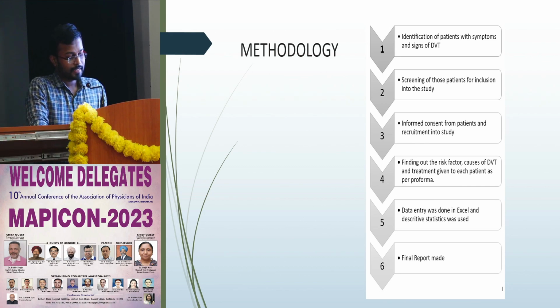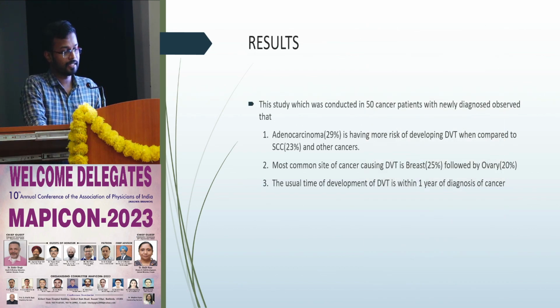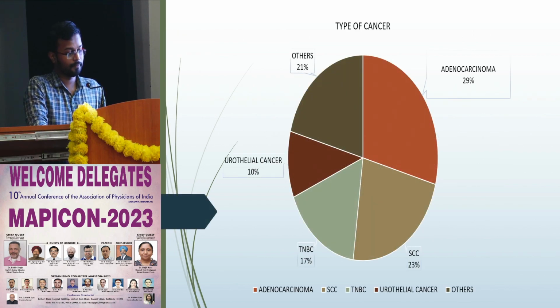Data entry was done in Excel and descriptive statistics was used. The results: the study, which was conducted in 50 cancer patients with newly diagnosed DVT, observed that adenocarcinoma has more risk of developing DVT when compared to squamous cell carcinoma. The most common site of cancer causing DVT is cancer breast followed by cancer ovary. The usual time of development of DVT is within 1 year of diagnosis of cancer.